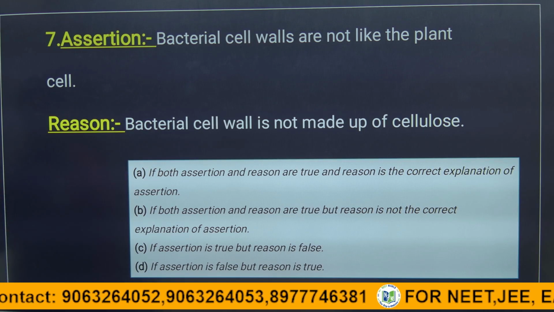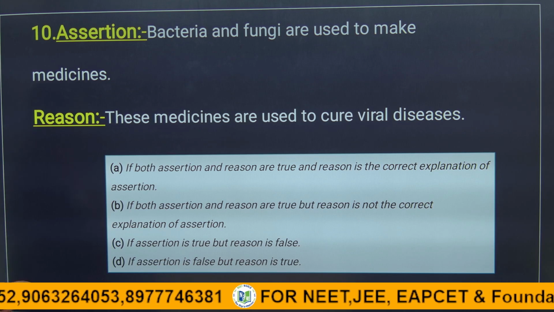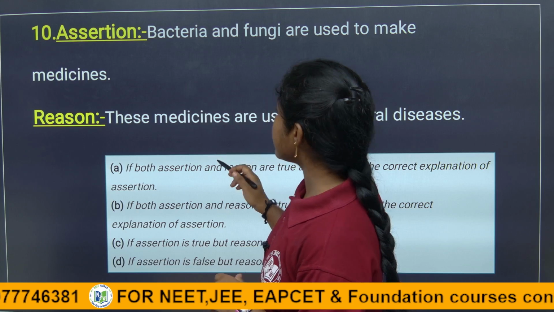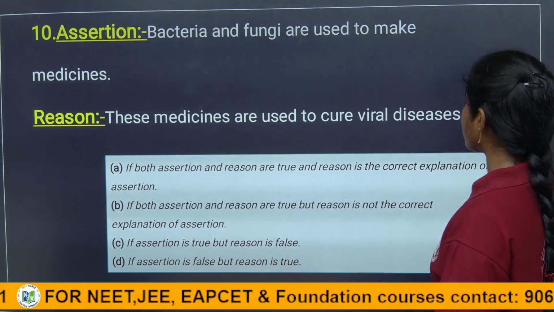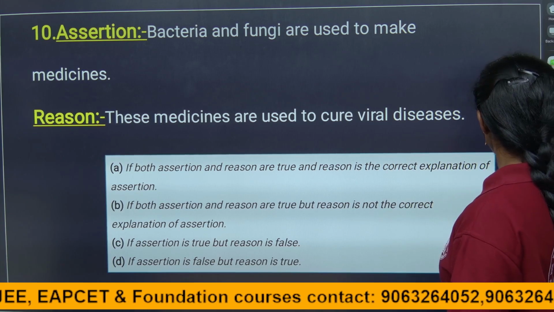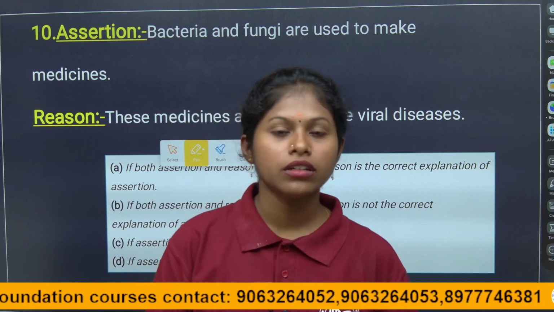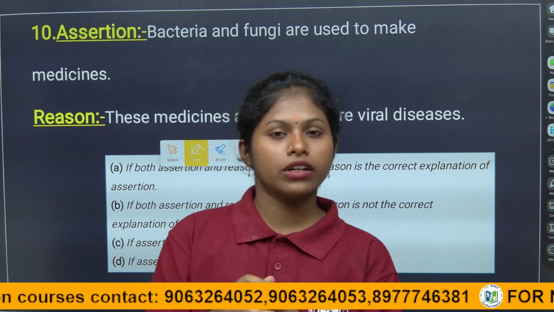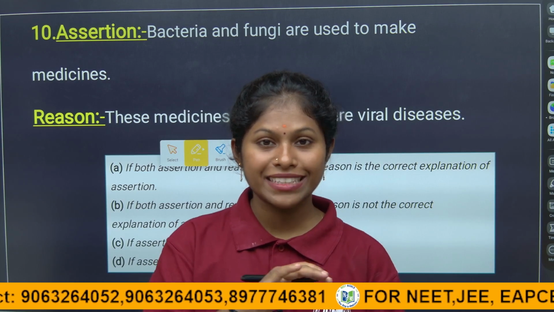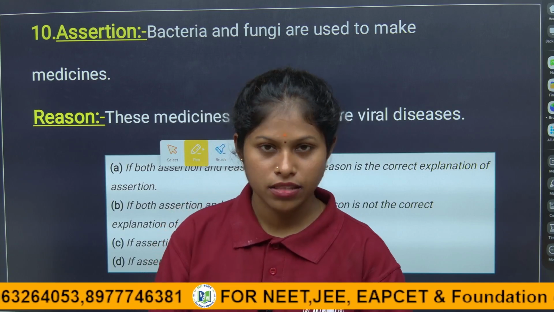From bacteria and fungi, children, we obtain antibiotics, we prepare the antibiotics and make medicines, right children? Here the reason they have given is that these medicines are used to cure viral diseases. Actually, not only viral diseases, children. The antibiotics suppress the growth of the pathogen inside our body and check the disease. Antibiotics control the disease, right?